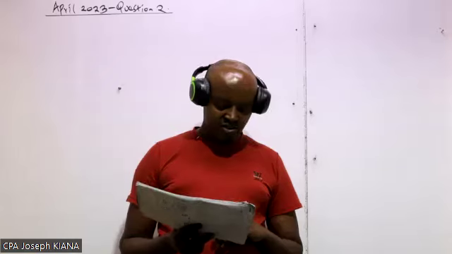We have revenue, cost of sales, gross profit, distribution, admin, profit from operation, investment income, finance cost, profit before tax, income tax expense, and then we have the profit for the year. Then we have the statement of financial position as at 31st of March 2023 for V, CI, and II, where we have non-current assets, which include property, plant, and equipment, investment. And then we have the current assets, which include inventory, trade receivables, financial asset at fair value through profit and loss, cash and bank balance. We have the total current assets.